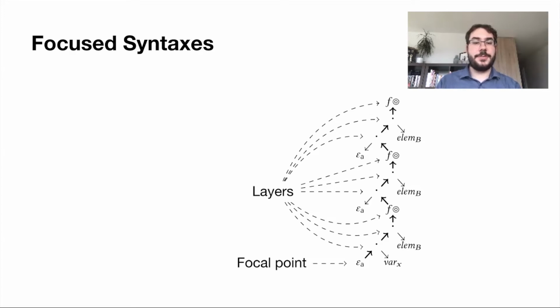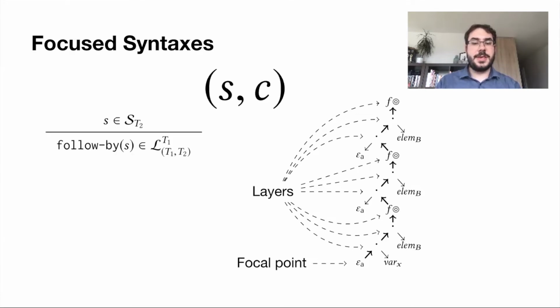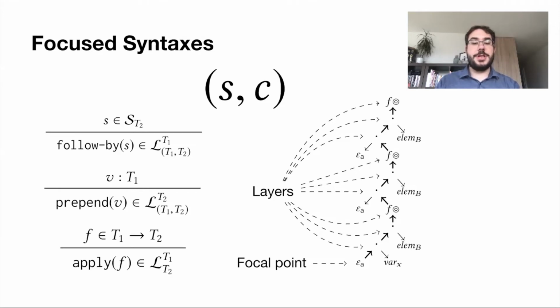A focus syntax is a pair of a syntax S and a context C, that is a stack of layers. There are three types of layers: follow-by layers, which indicate what syntax follows, prepend layers, which hold the previously produced value, and apply layers, which indicate that a function must be applied on produced values.